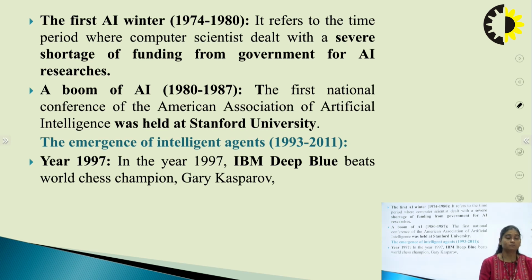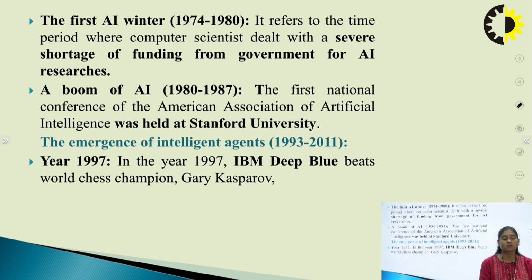Again, in the years 1980 to 1987, there was a boom of AI, and the first national conference of the American Association of Artificial Intelligence was held at Stanford University. So yes, it was a major thing in AI in the duration of 1980 to 1987.